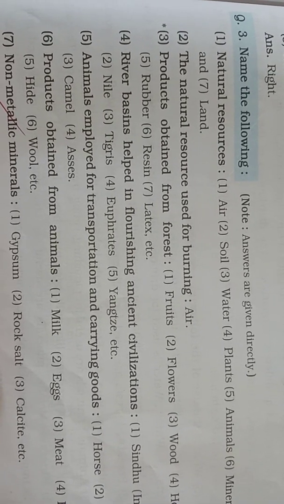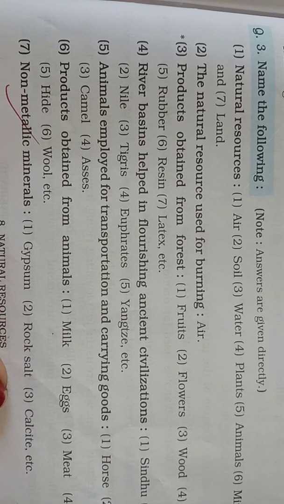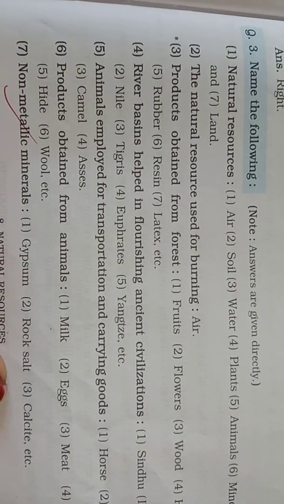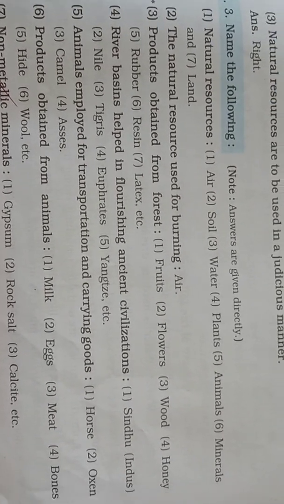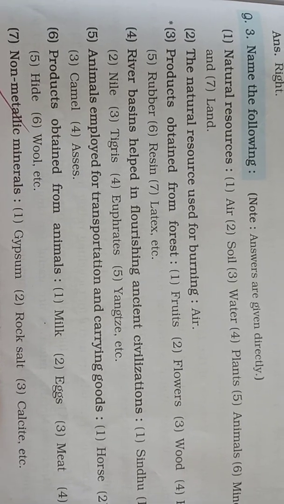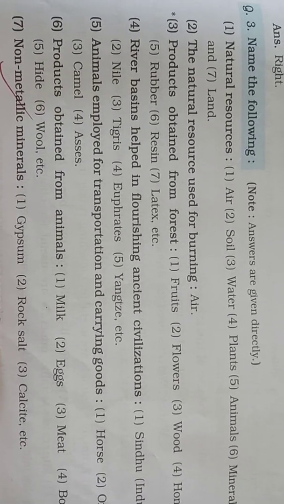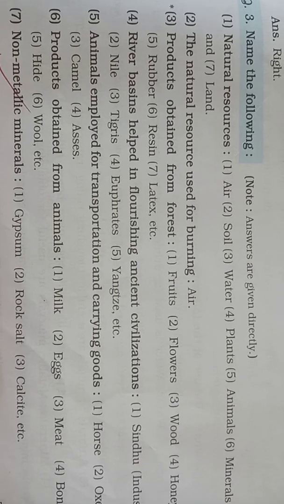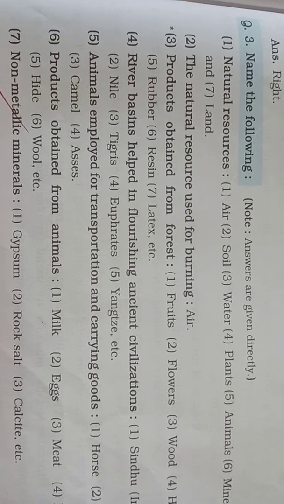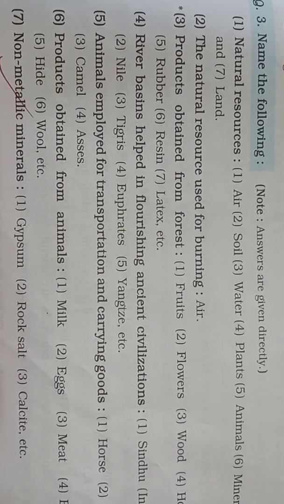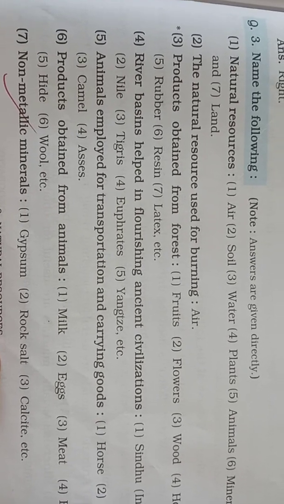Next one, product obtained from animals are milk, meat, bones, hide, wool, etc. Non-metallic mineral, gypsum, rock salt and calcite. Okay, so this is name the following.